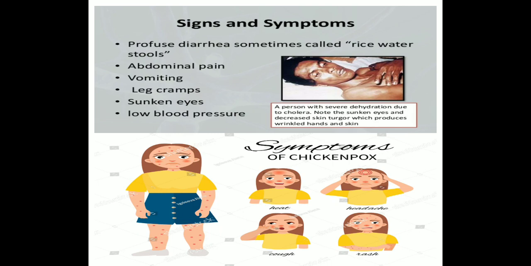Next is a picture of chicken pox. A girl is having chicken pox. When chicken pox is there, the body gets heated up, having high fever, headache, cough, and rashes in the body can be seen.